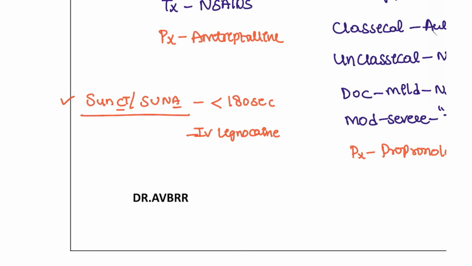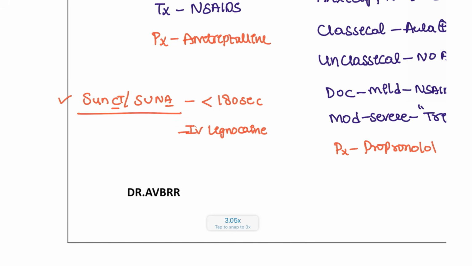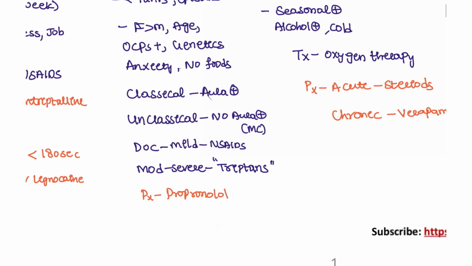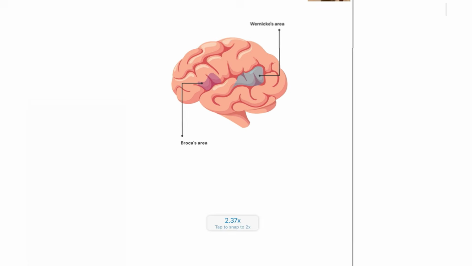This is SUNCT or SUNA, very rarely seen, which is associated with trigeminal neuralgia. Okay, that is a miscellaneous condition that you can just remember.